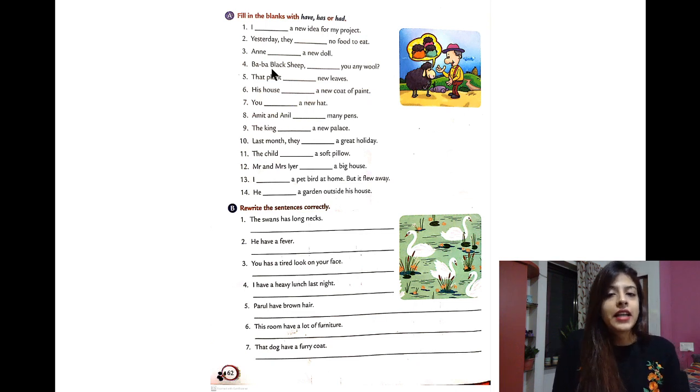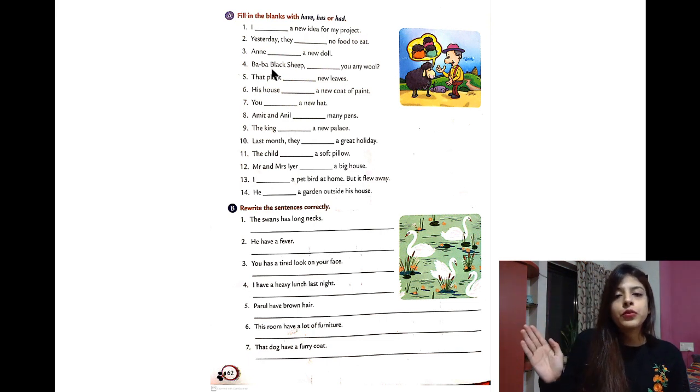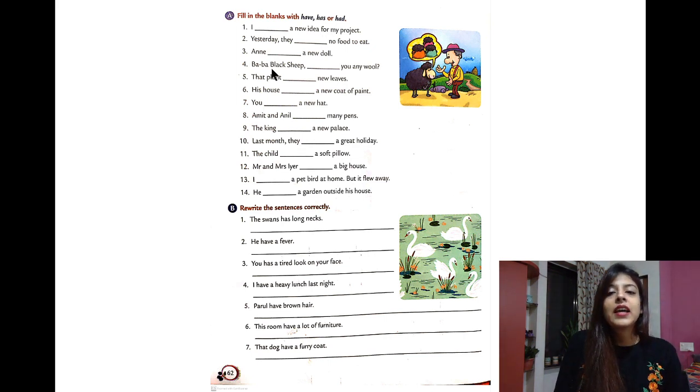Annie dash a new doll. So Annie is a singular noun, right? So I and you is not used. So we can say Annie has a new doll. We will only use have for plural and I and you. But we will use Annie has a new doll, right? Because has is always used with singular noun, just one, like Annie is one.